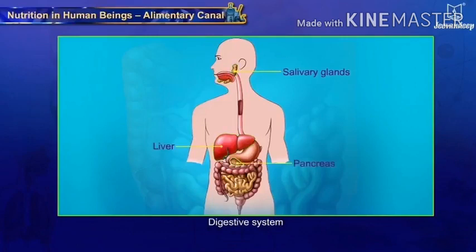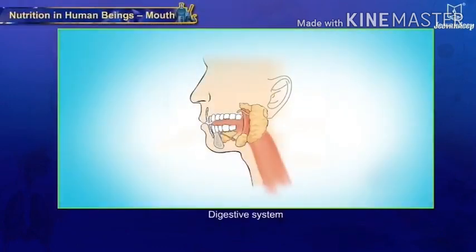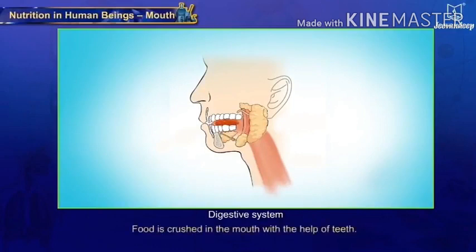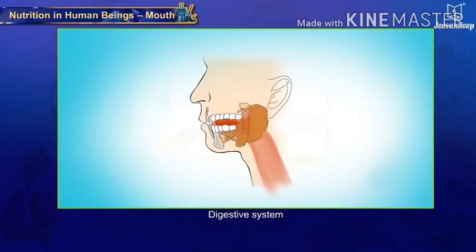First of all, salivary gland, liver and pancreas, gastric glands, which produce the gastric juice in the human body, which helps to digest the food. So in the digestive system, mouth is the foremost part of the alimentary canal. We take the food and crush it in the mouth with the help of teeth. We start chewing it, and with the help of that the digestive juice will also mix together with the food and it starts going inside the stomach throughout the bowels.